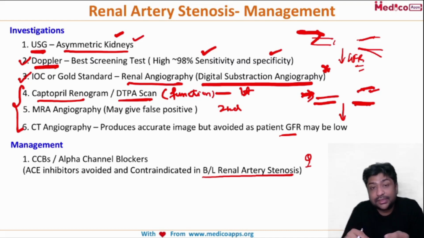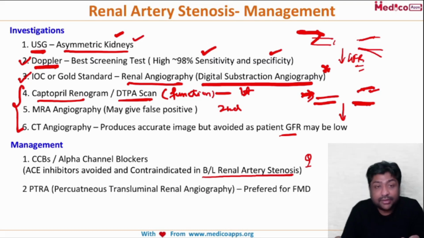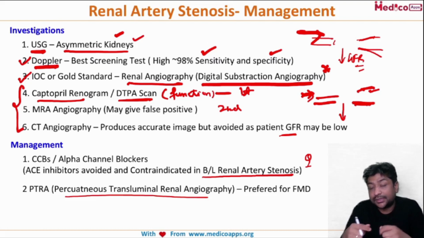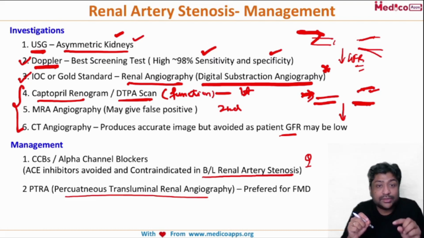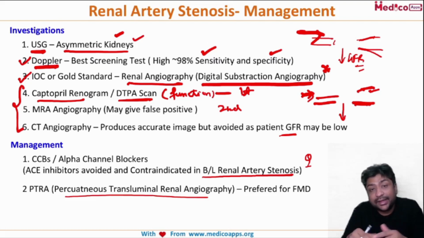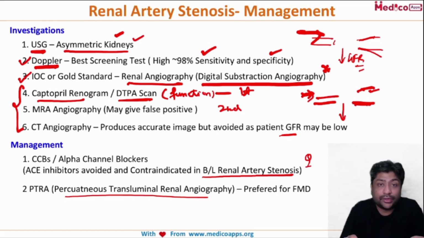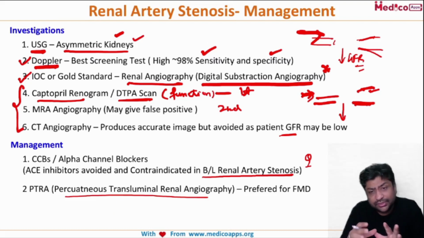Another point, especially for your fibromuscular dysplasia patients: there is an intervention, percutaneous transluminal renal angioplasty, which can be both diagnostic as well as therapeutic. So angiography that way is very important, especially in young patients. You can do the diagnosis, and you can also put a stent if it is required. So PTRA again is a very important step in the management of your renal artery stenosis patients. Now this is a very small topic, but you will be amazed by the number of questions they keep asking you on renal artery stenosis.